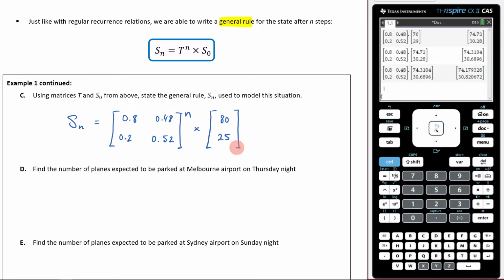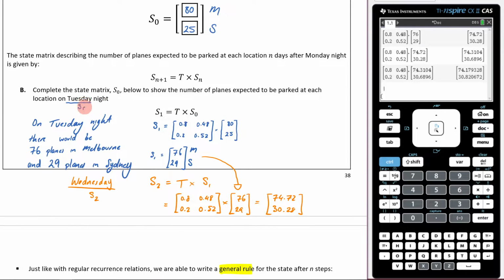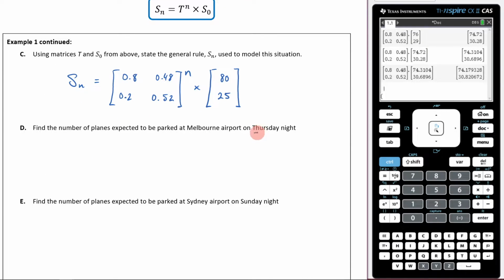And now by using this general rule, we're able to calculate what things are going to be after several iterations. So now it says, find the number of planes expected to be at Melbourne Airport on Thursday night. So if we're Thursday night, what's that going to be? Well, let's just come up here for a second. Tuesday night was S1, Wednesday night was S2. That means Thursday night will be S3. So now if we come down here and we try to figure out what Thursday night is going to be, we're after S3 here.